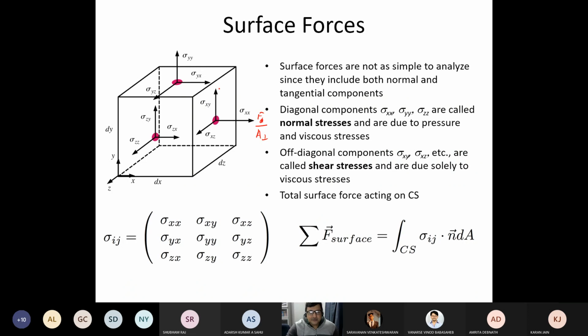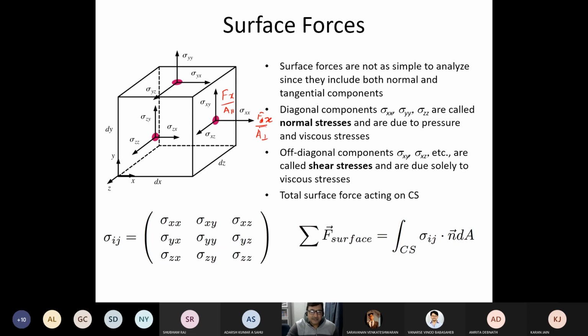Whereas this particular force is Fx, but acting on the same area, which is perpendicular to x, but in the direction of y. Whereas this is in the direction of z. So immediately you can understand that it is possible to apply Fx on the plane which is perpendicular to that in three different ways.